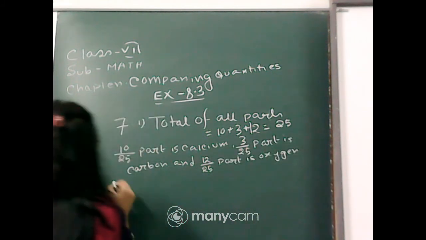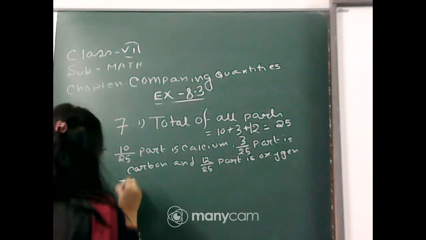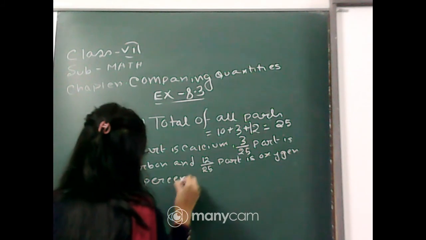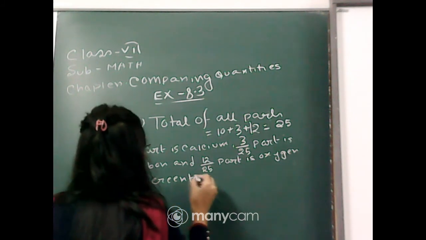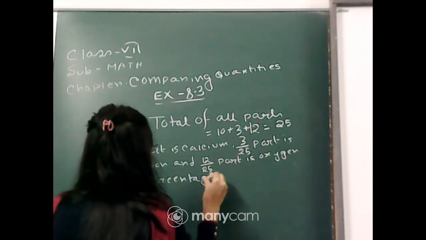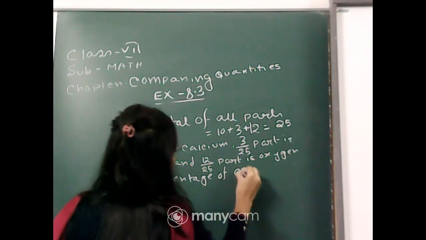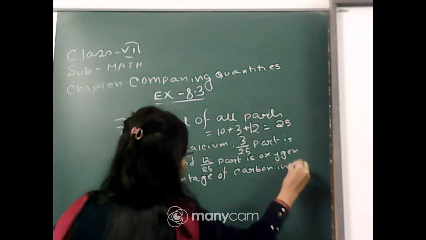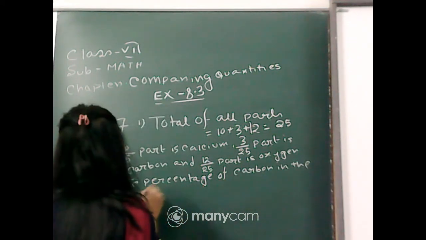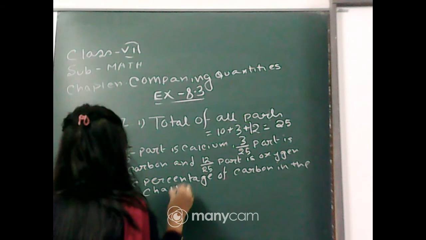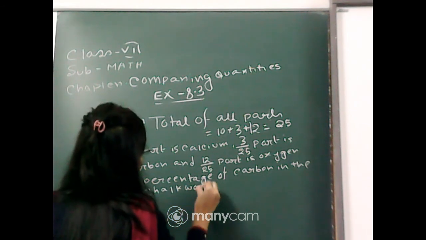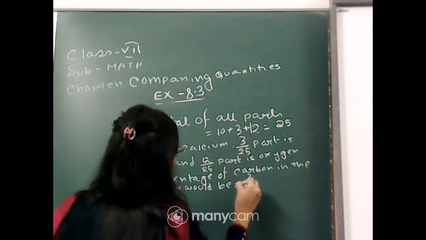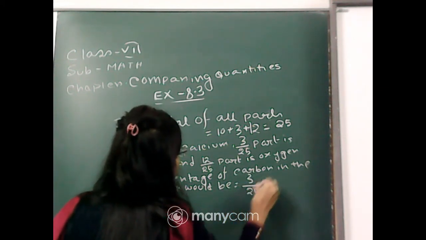Therefore, the percentage of carbon in the chalk would be 3 by 25 into 100 percentage.